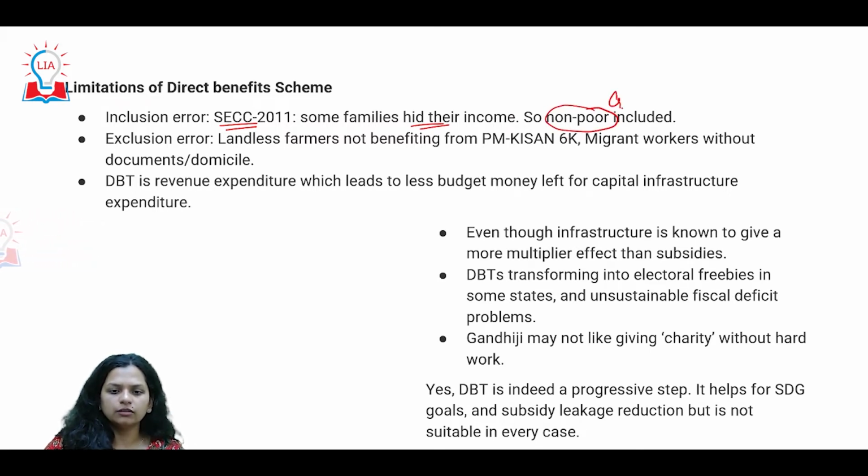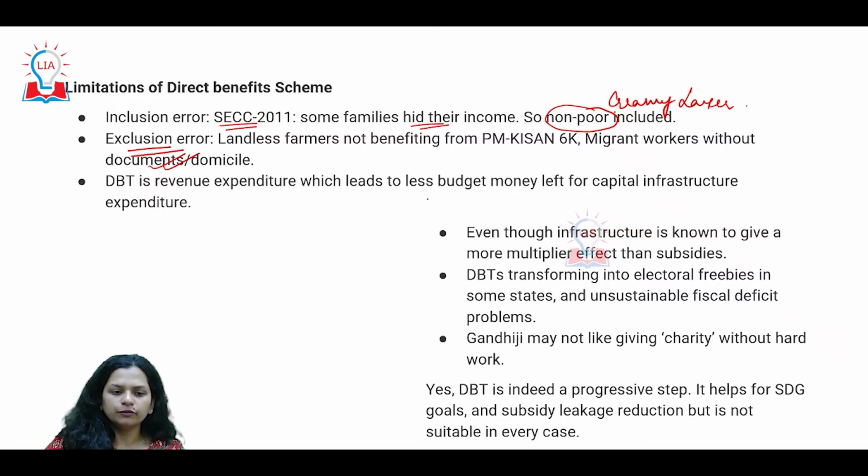So the creamy layer issue has not been solved yet. A lot of people are excluded because they're not able to provide sufficient documents to support that they belong to this category.